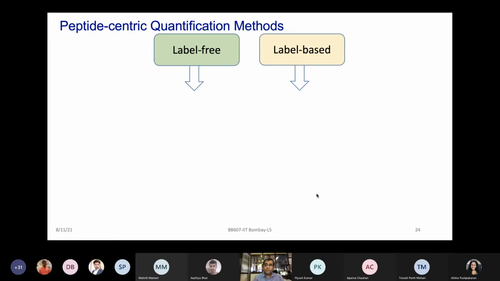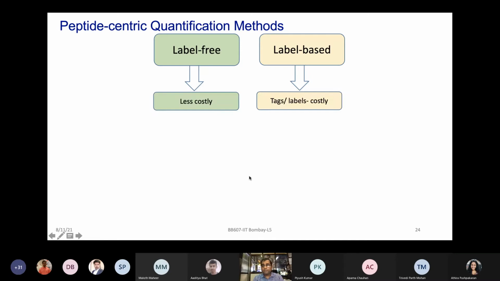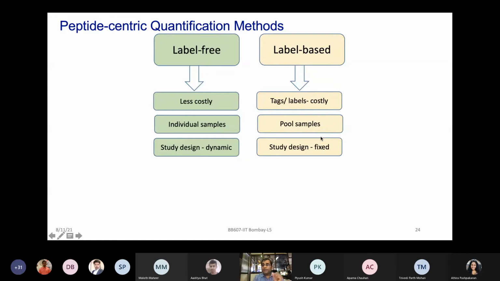And overall, in terms of quantitative proteomics, you can look at label-free and label-based methods. Now, label-free is much less costly because you are not labeling the peptides. Label-based is very costly because you are going to use the tags and labels. In label-free, every sample is being run individually, whereas in label-based, you are pooling all the conditions and making a pool of that, running them together.